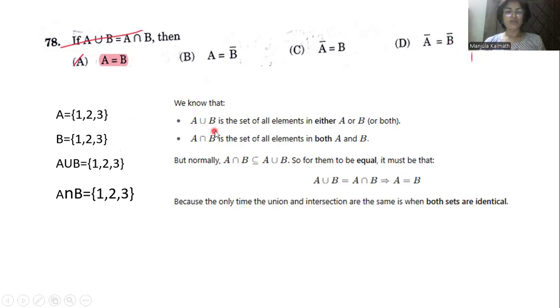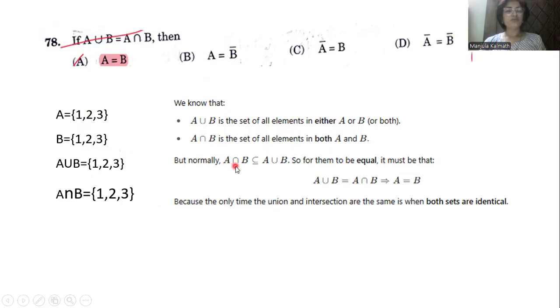Usually here we have A union B is a set of all elements in either A or B. Means which are the common elements in the given set A as well as B, and which is of the universal here. A intersection B is a set of all the elements which are common in A as well as B. Only common elements we have to take.